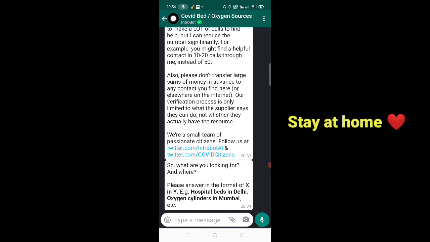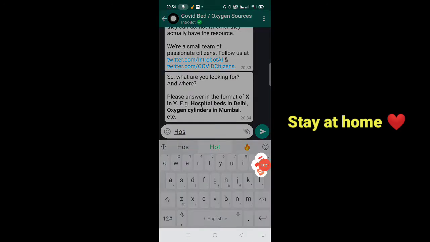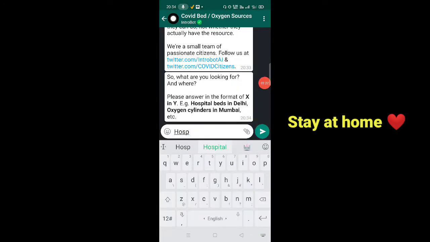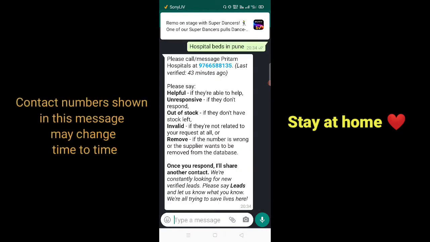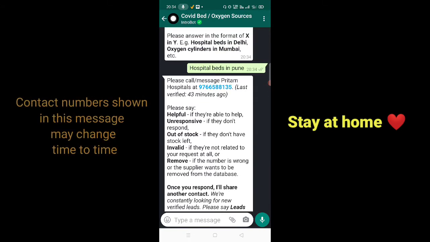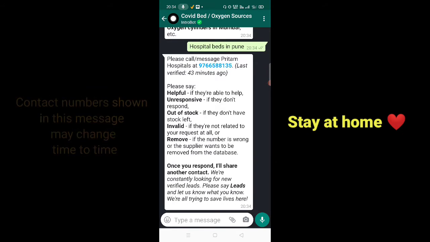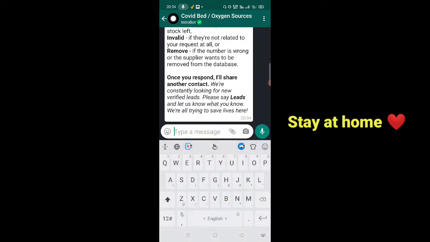And if you want to search for availability of oxygen cylinders, then write this message. So for example, we will search hospital beds in Pune. Let's assume, for example. Okay, so it may take, yeah, actually it has written instantly. So as you can see, it has written one person's contact whom we can contact and check the availability of hospital beds.